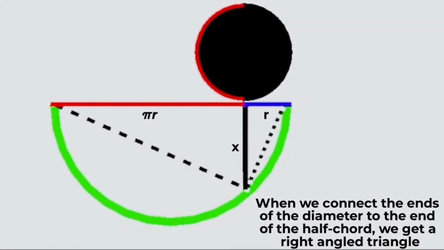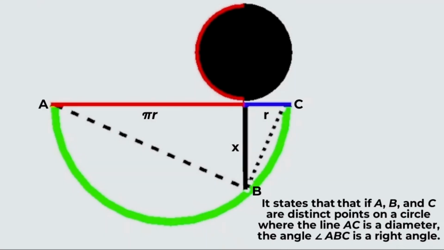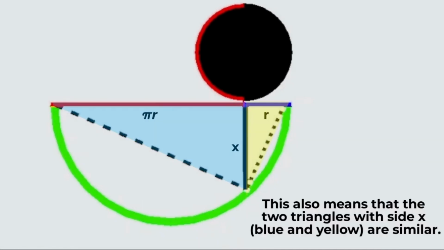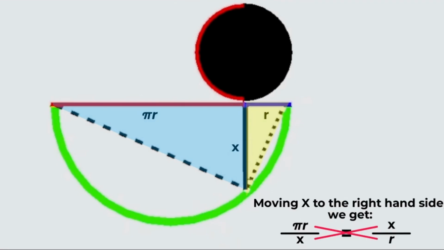When we connect the ends of the diameter to the end of the half chord, we get a right angle triangle. We know that this is a right angle triangle due to Thales' triangle theorem, which states that if A, B, and C are distinct points on a circle where the line AC is the diameter of the circle, then the angle ABC is a right angle. This also means that the two triangles, which are marked blue and yellow, are similar. Therefore, we get that pi r over x equals x over r, and if we cross multiply, we get pi r squared equals x squared.